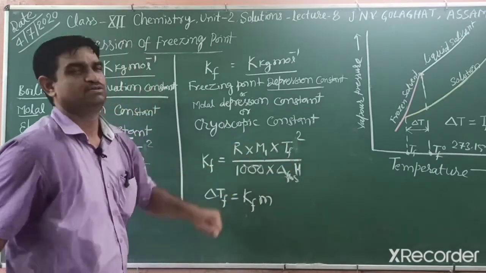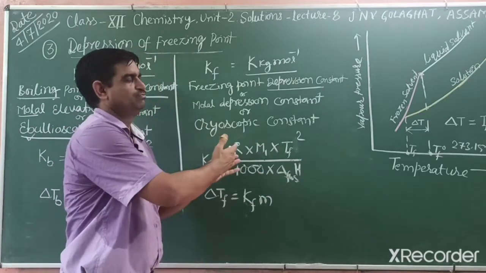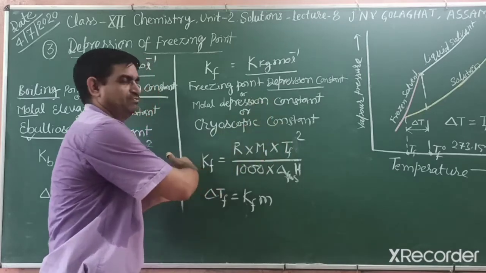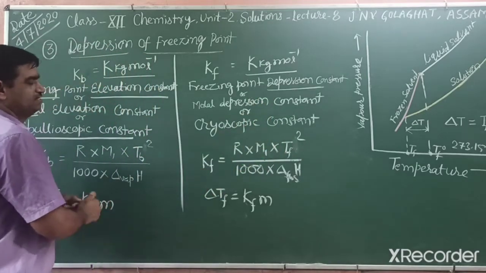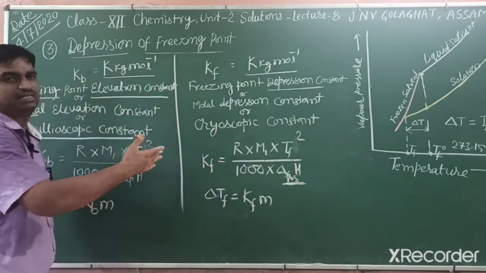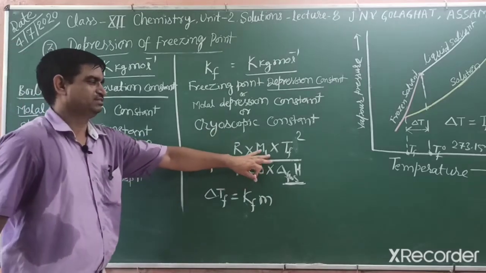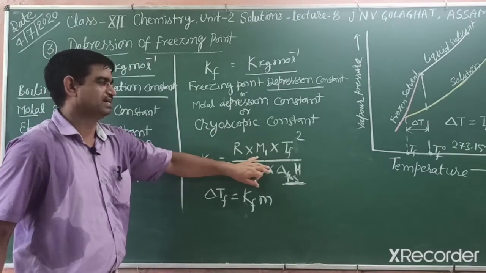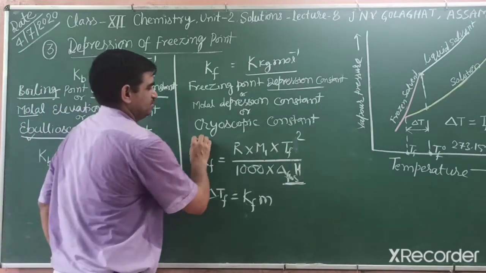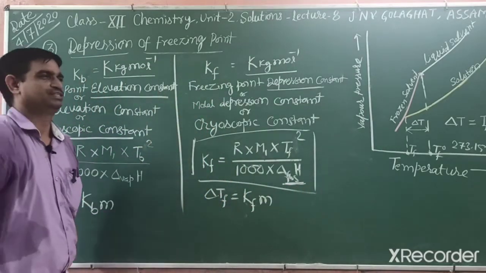The other one is enthalpy of fusion: when 1 mole of solid changes into liquid state, that enthalpy change is the enthalpy of fusion. If you have this data, we can identify Kf. So you should learn this formula, as it comes in different competition exams.